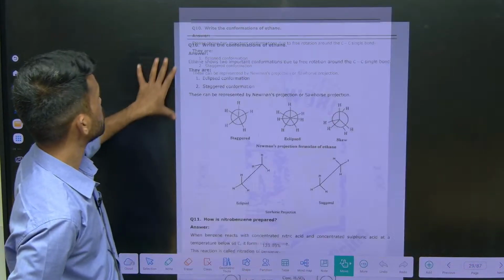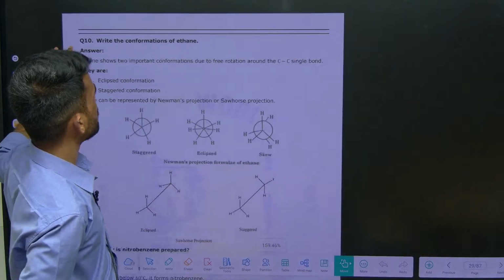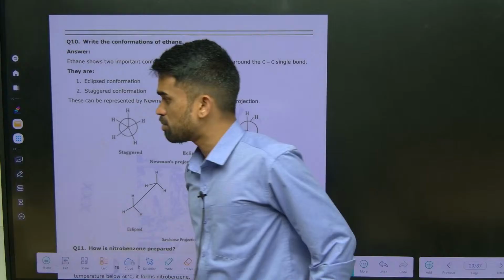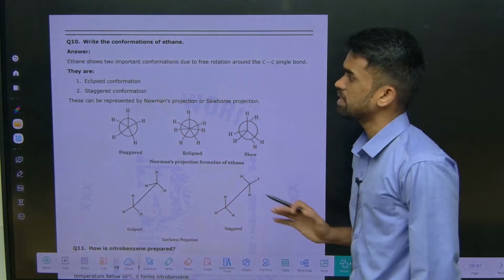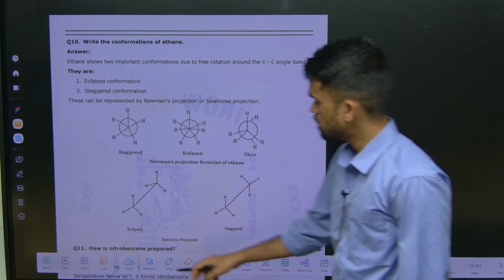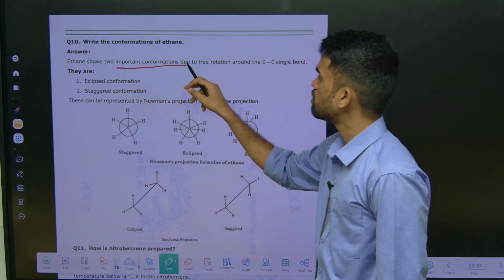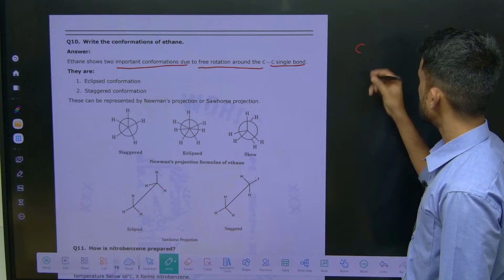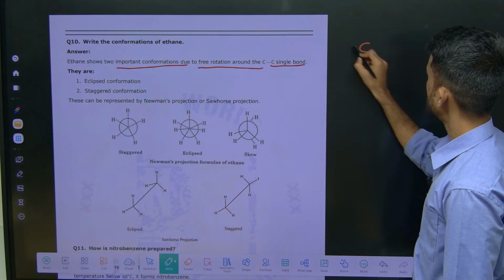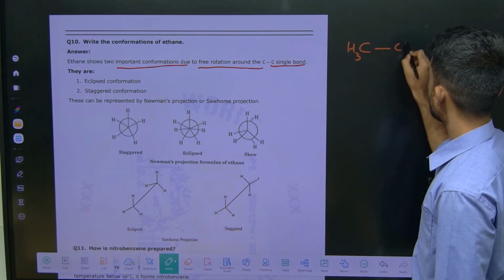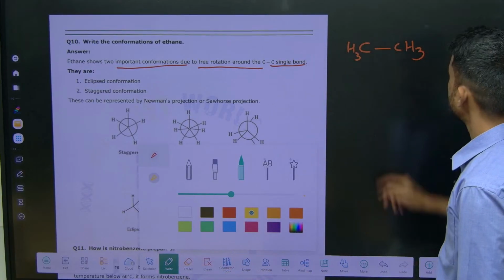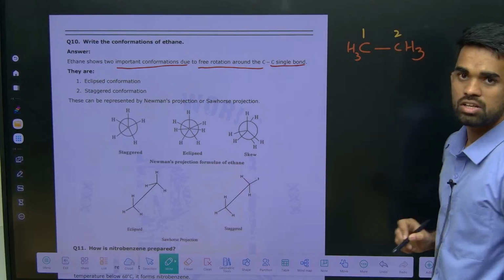Here, write the conformations of ethane. Again, this is easy and important. What conformations can we write for ethane? Ethane shows two important conformations due to free rotation of the C-C bond. The formula of ethane is CH3, CH3, so these are the two carbons.